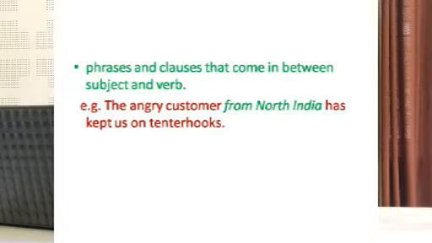Then we have phrases and clauses that come in between subject and verb. If you look at the example, the angry customer from North India has kept us on tenterhooks. So, you have a phrase here, from North India, which is coming in between the subject and verb.